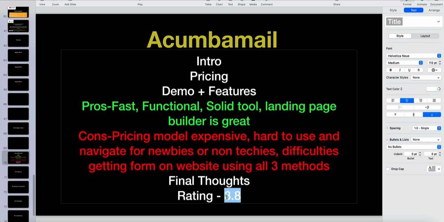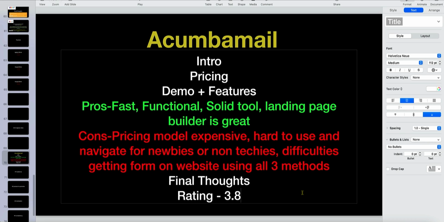I'm not really sure what you guys will think of that, but I'm going to give it a 3.8. If it were 4 stars, I'd be considering buying the tool. It's not at that level for me personally. Like I said, I try to be as unbiased as possible, and I'm really just going based off of what I saw and what I experienced reviewing this tool. It just didn't blow me away. And when you add on the pricing and the difficulties of getting the form up on my site, for me it's a no-brainer, and I'm not going for this tool.